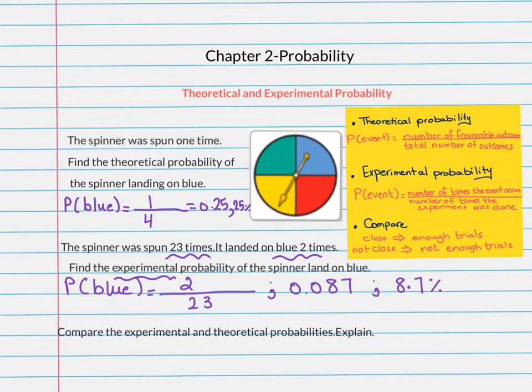Last step, we need to compare the experimental and the theoretical probabilities. If you notice here, the theoretical is 0.25 and the experimental is 0.087. So definitely they are far away from each other. They are not close to each other. What does this mean? If they are not close to each other, remember, what did we say? This means that the trials that we did are not enough. So we simply write that not enough trials were done. The trials are not enough.